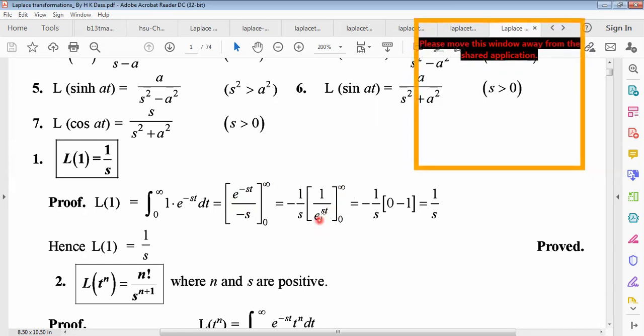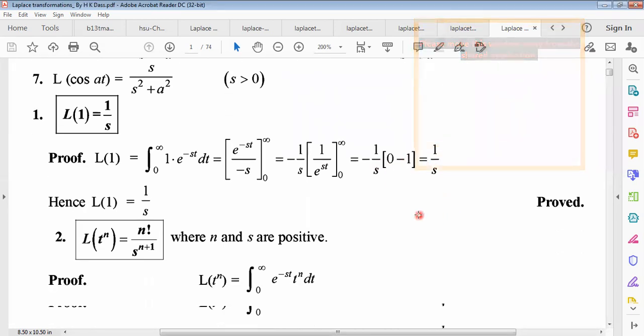Putting the upper limit, we get 1 by e to the power infinity, which means 1 by infinity. Remember it, 1 by infinity means 0. Putting the lower limit, e to the power 0 is 1. This is why we only get 1 by s. Minus minus plus. So this is the first proof, of the first formula.